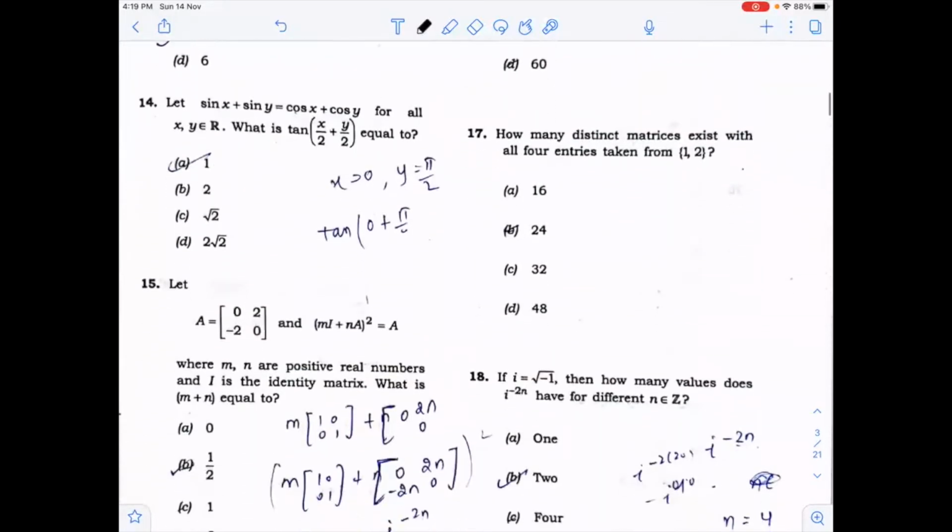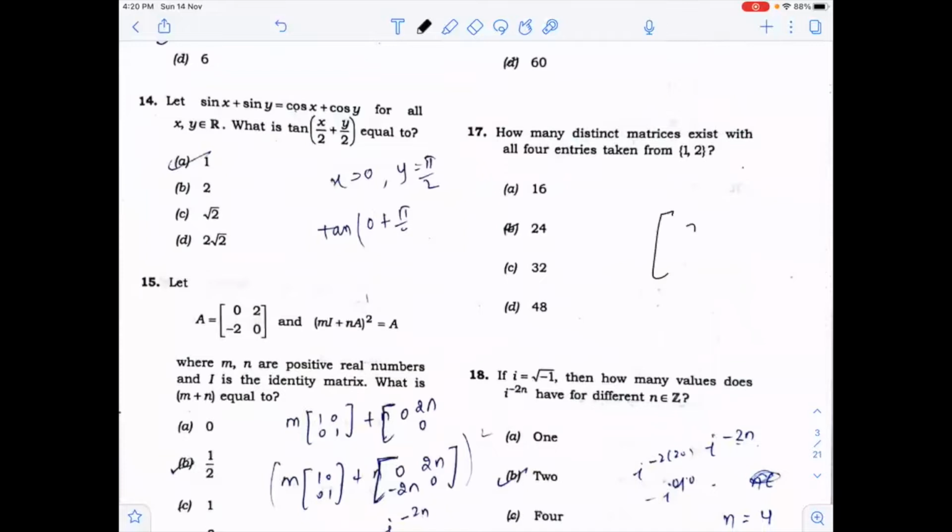How many distinct matrices can be made? You know that with the 4 entries taken, A, B, C, D is a 2 cross 2 matrix. You know that you have only 2 numbers. So A can take any of 2 values, B also, C also, D also. So 2 power 4, that will be 16.